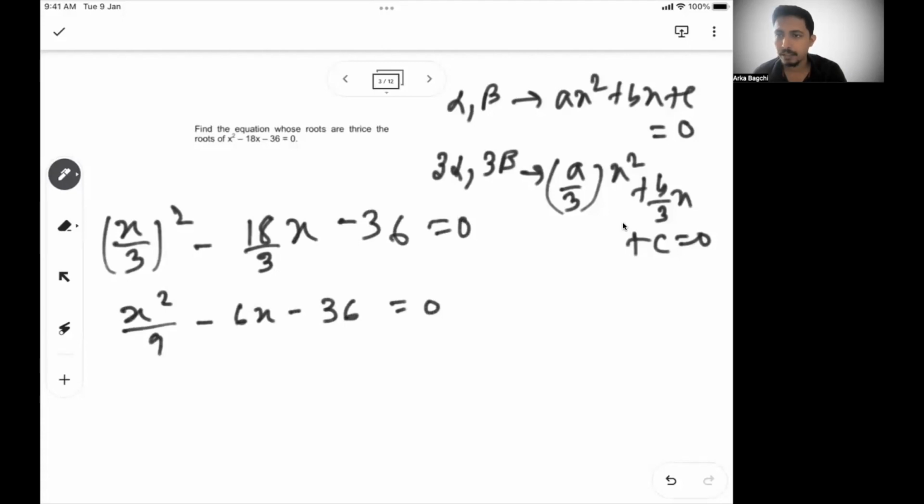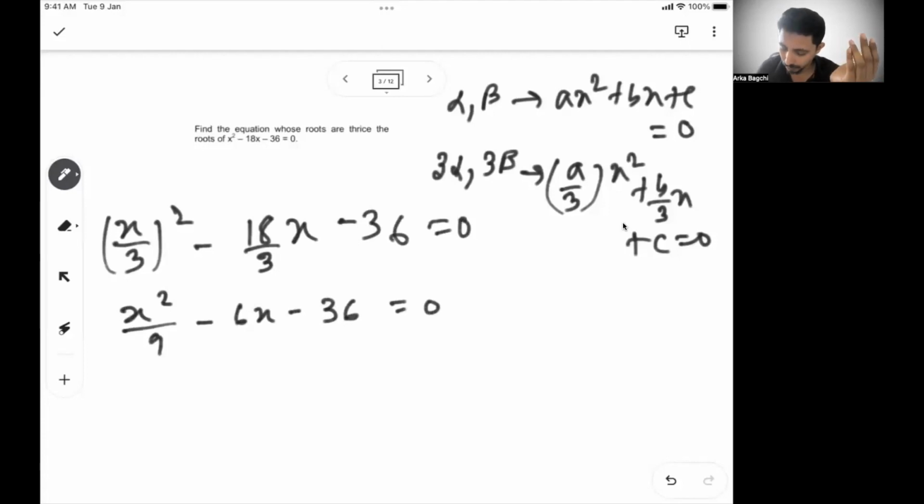Again, there is a complete deep dive on how we do this kind of problem, when one equation and its roots are given and the roots are changed in a certain way, and you have to find the new equation. That's the approach: whatever happens to the root, do the reverse to the x in the new equation. So if the roots are multiplied by 3, you make x as x by 3 and find the new equation. If 5 is added to the roots, then you make x as x minus 5 and then find out the new equation.